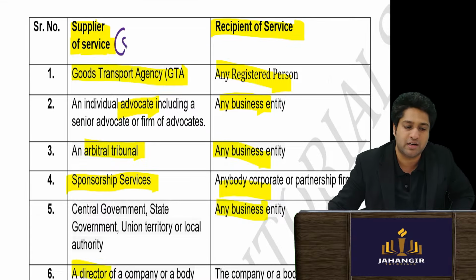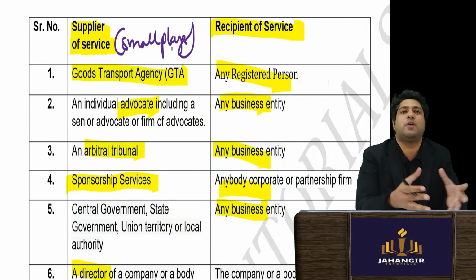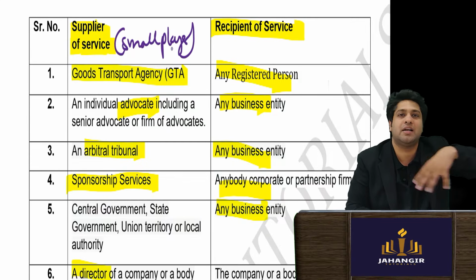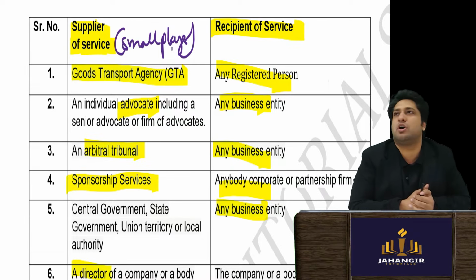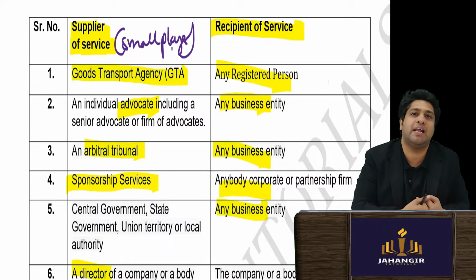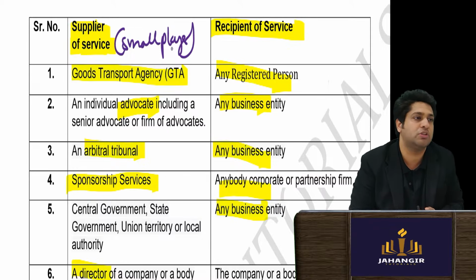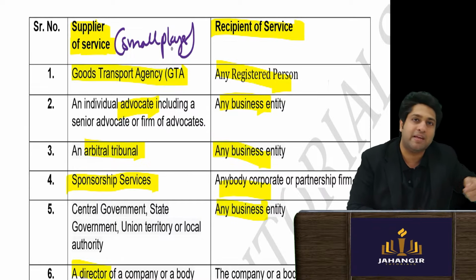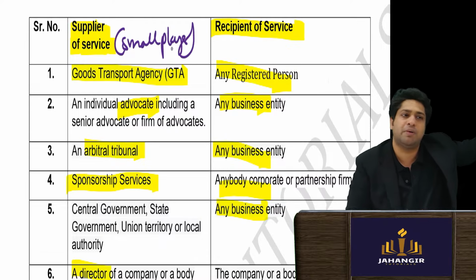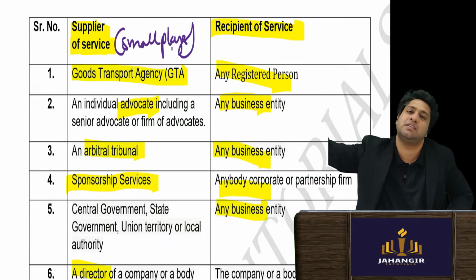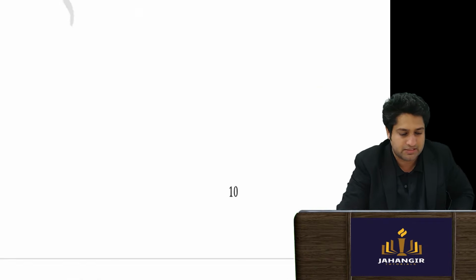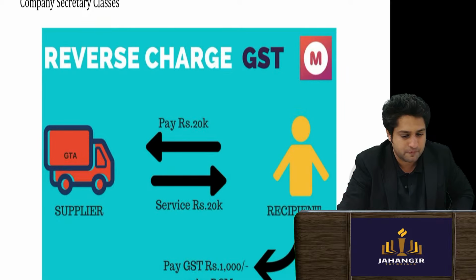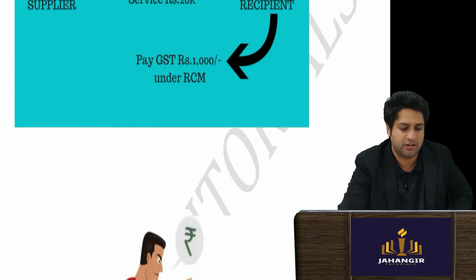What do we believe they are? Small players. Like a goods transport agency, someone who comes and carries, the tempo driver. So if a company is taking the services of, let's say, a tempo driver directly, then he's a GTA, right? He's a goods transport agency. So why pay him the GST and expect a tempo driver to pay to the government? The company can directly pay the GST amount to the government. Okay. So let's take a few examples. I told you GTA and all those are there.